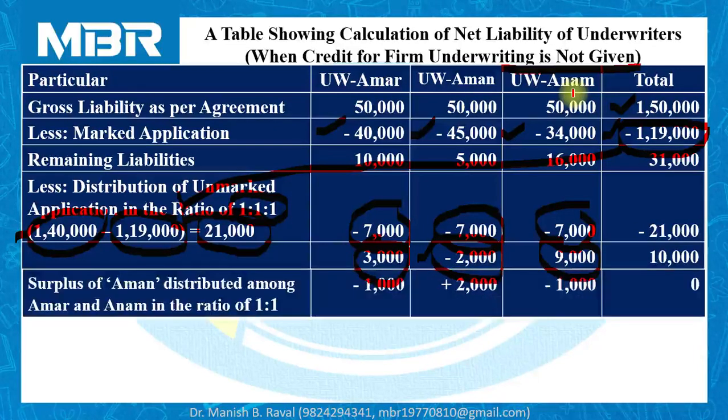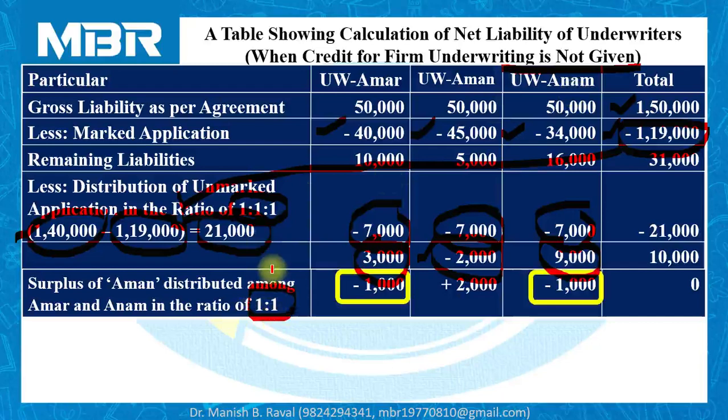So obviously we will distribute the surplus of underwriter Aman among underwriters Amar and Anam in the ratio of their gross liability, and the ratio of their gross liability is 1:1.